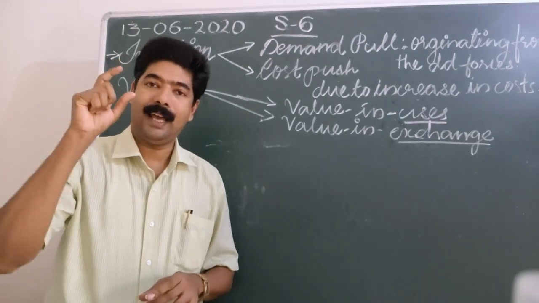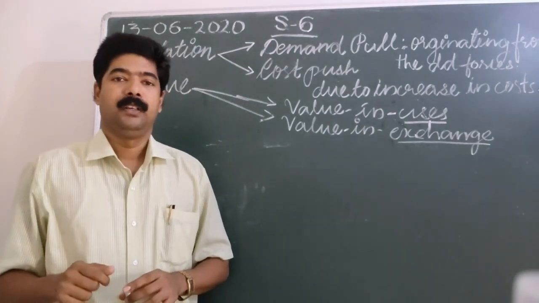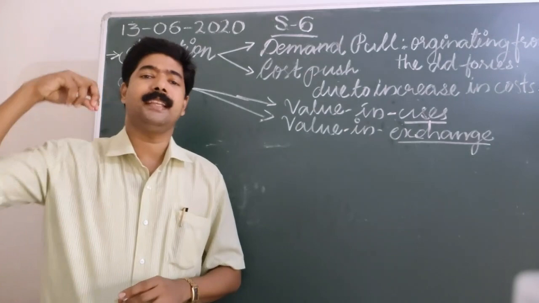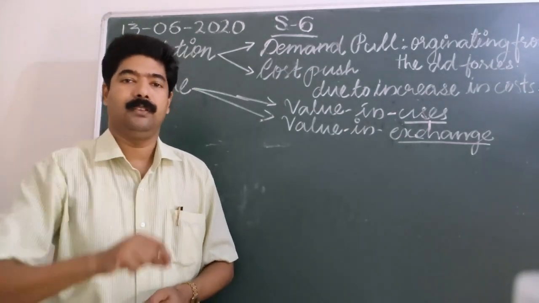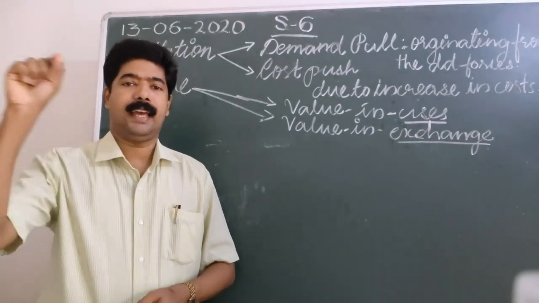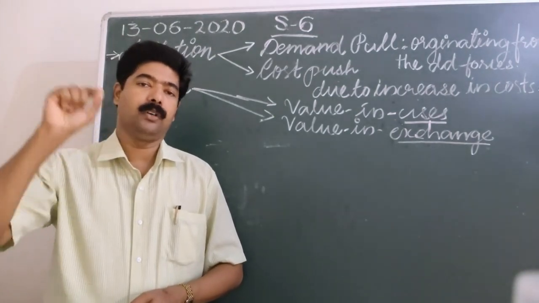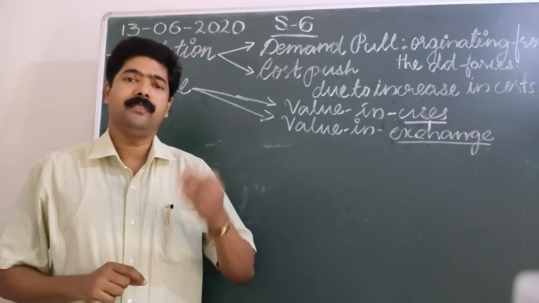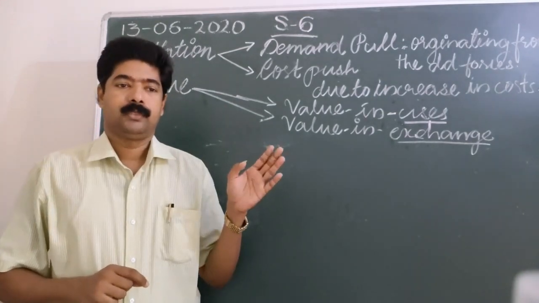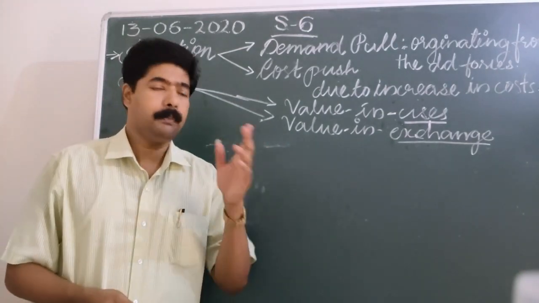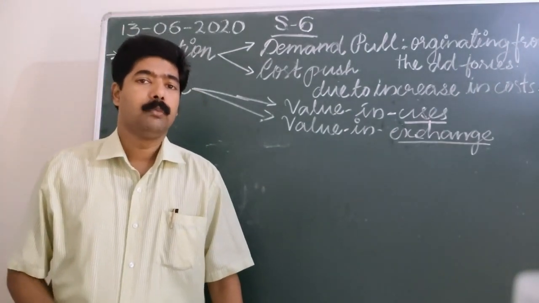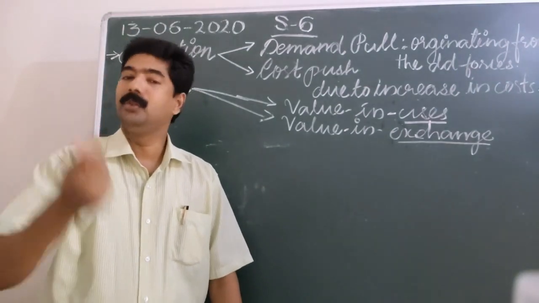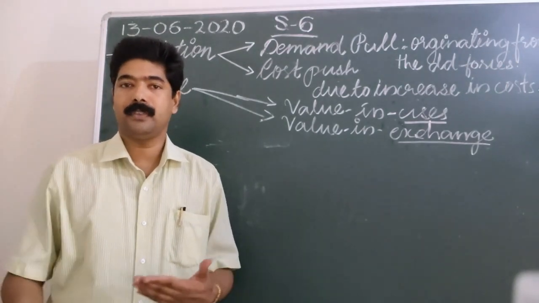Gold is an example of liquid cash. Gold has exchange value. You can exchange or sell it all over the world with the same value. Whether 24 karat gold or 22 karat gold, you may have the same value everywhere. So it has a value. What type of value? Certain commodities have more exchange value than use value. Can you say some of the commodities?